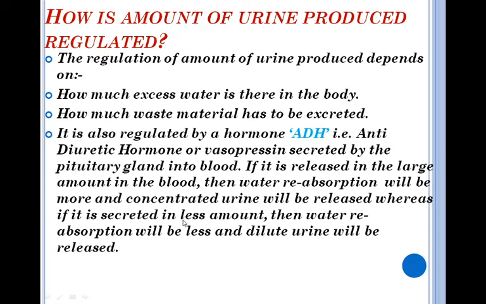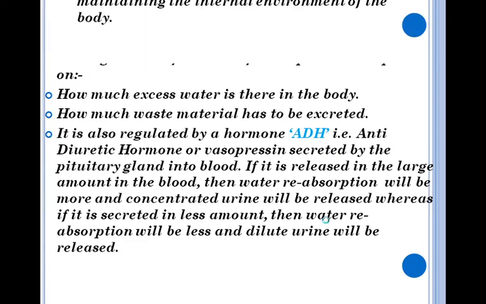But if it is secreted in the blood in less amount, it means there is no need of water absorption and the water reabsorption by the blood will be less, and then we pass out dilute urine, right? So this is how the amount of urine produced in the body is regulated, and how the amount of water is also regulated in the human body by the kidneys.